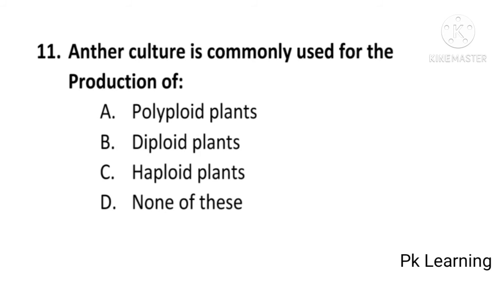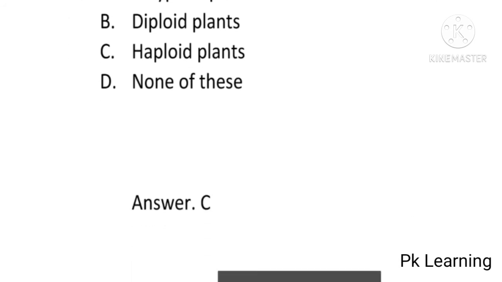Anther culture is commonly used for the production of polyploid plants, diploid plants, haploid plants or none of these? And answer is C. Haploid plants. Anther culture is commonly used for the production of haploid plants. C is correct option. And next question is: